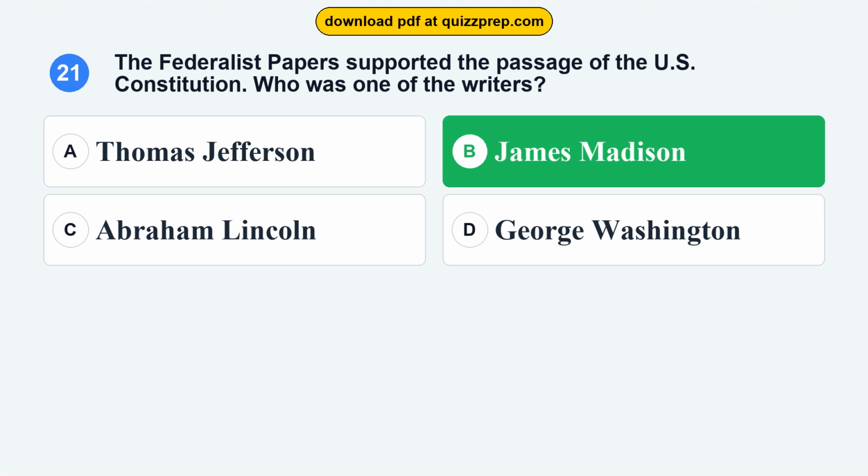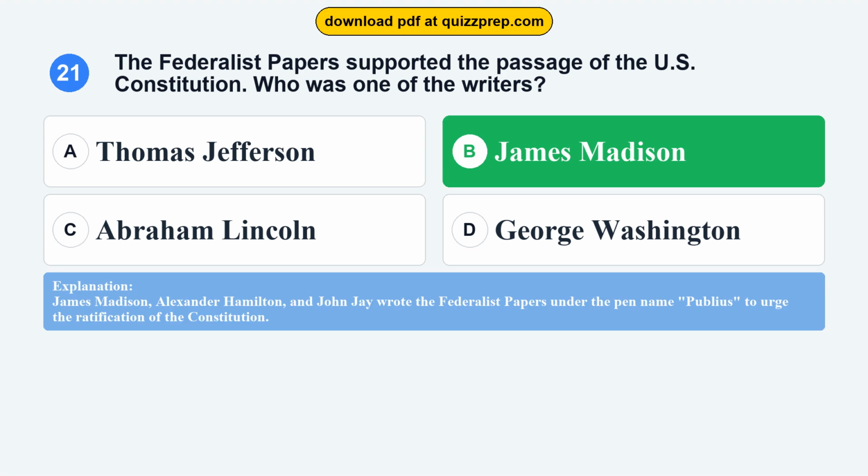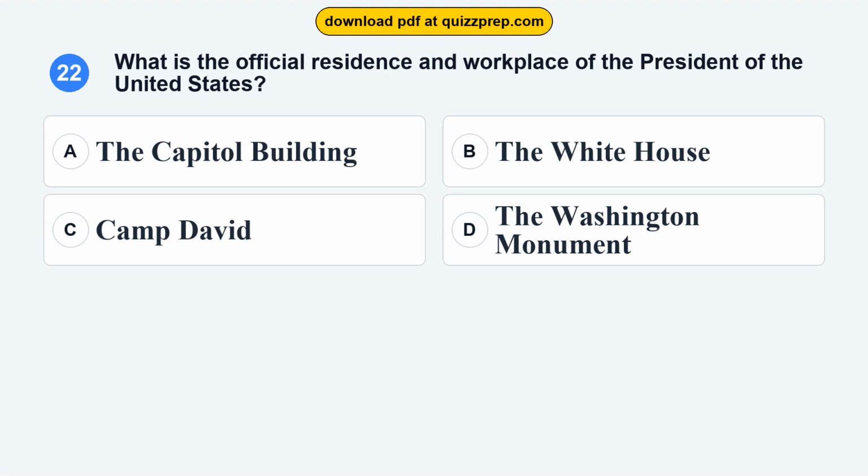The correct answer is option B, James Madison. James Madison, Alexander Hamilton, and John Jay wrote the Federalist Papers under the pen name Publius to urge the ratification of the Constitution.